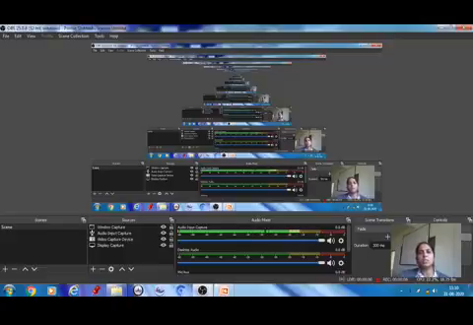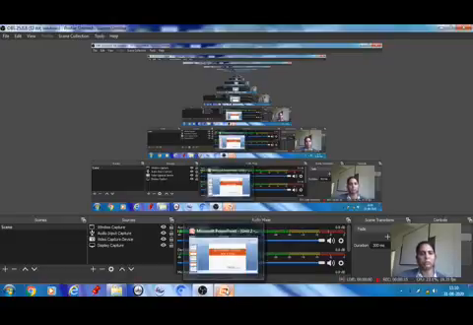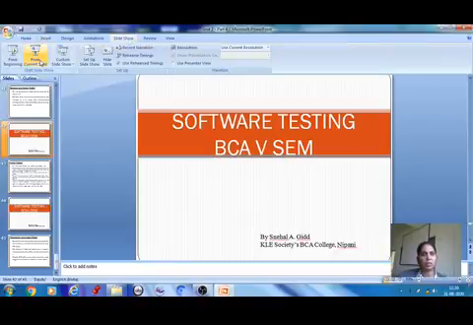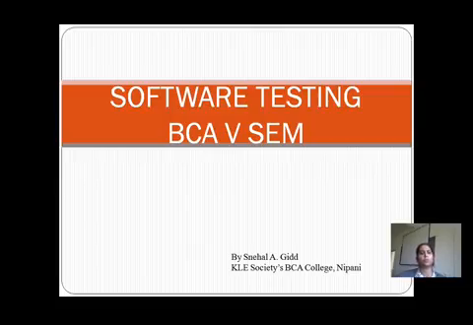So in the previous session we started with the types of acceptance testing and we covered business acceptance testing. Also we covered user acceptance testing. Now we are going to see the next type of acceptance testing. So the content which we are going to discuss for this session is nothing but alpha testing.